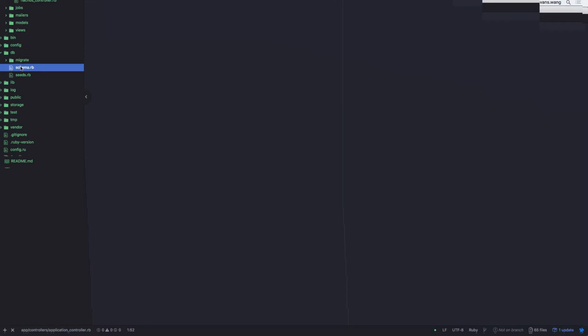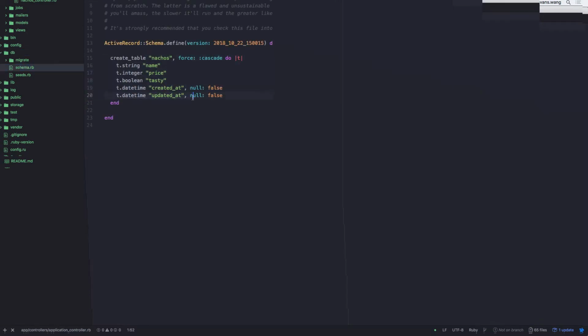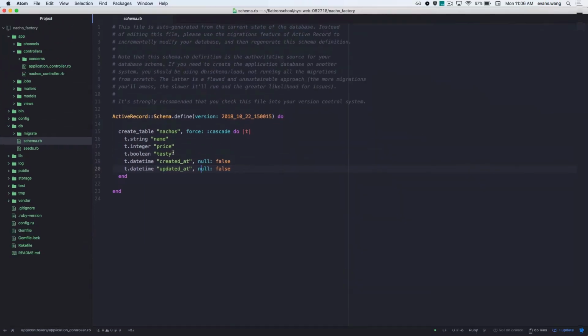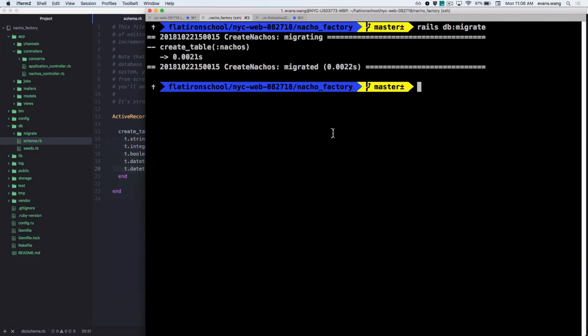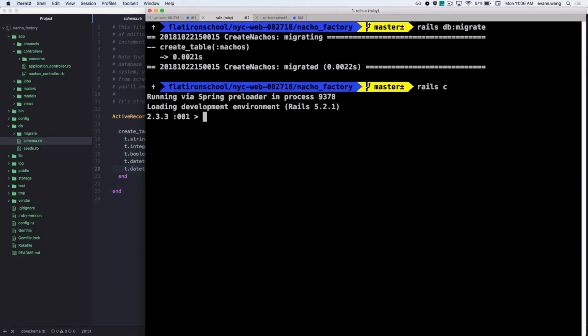Nice. All right? So how can we test this? Yeah, let's just make one, right? Sweet. Nacho.create. And what is it? Name. Oh, my favorite. Trash can nachos. Literally nachos made in a dumpster.